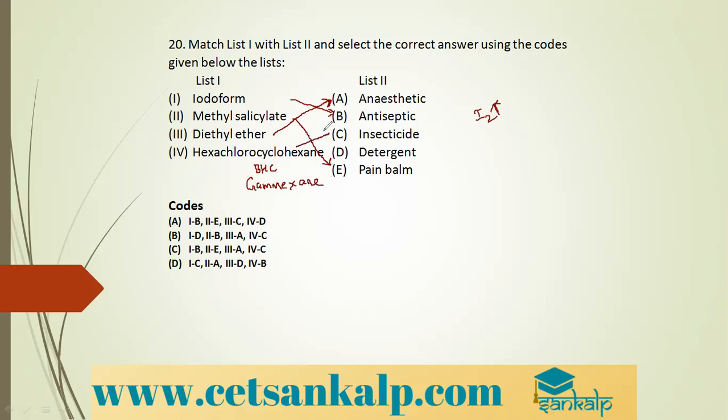It is an insecticide. So iodoform is B, the second one is E, the third one is A, and the fourth one is C. So option C is the correct option.